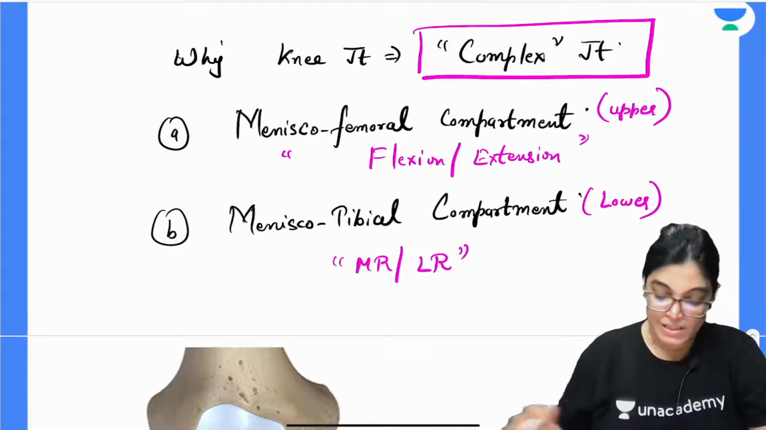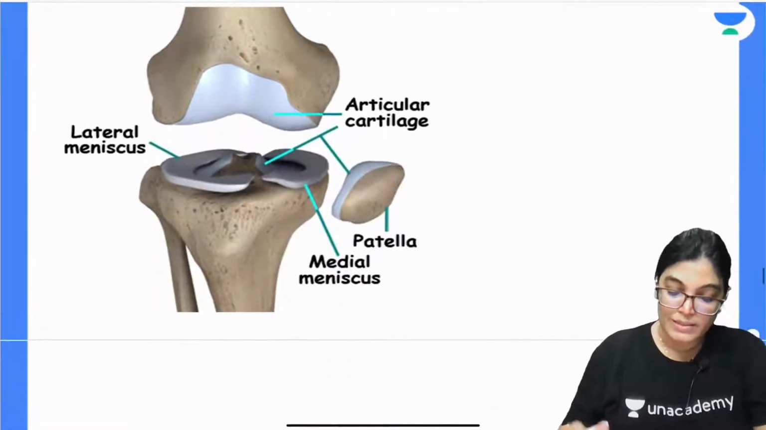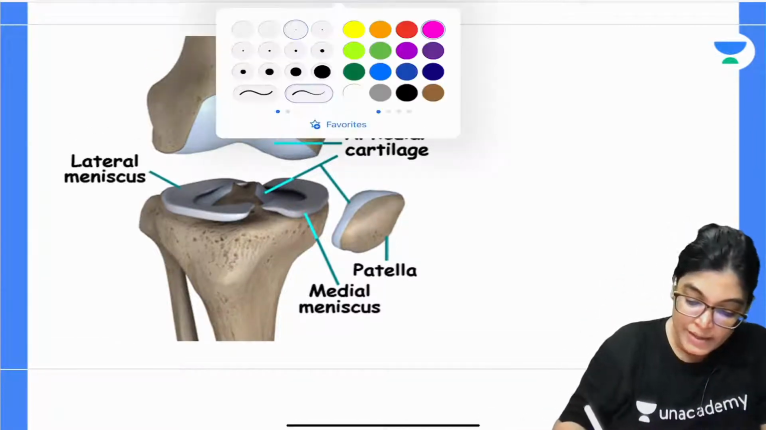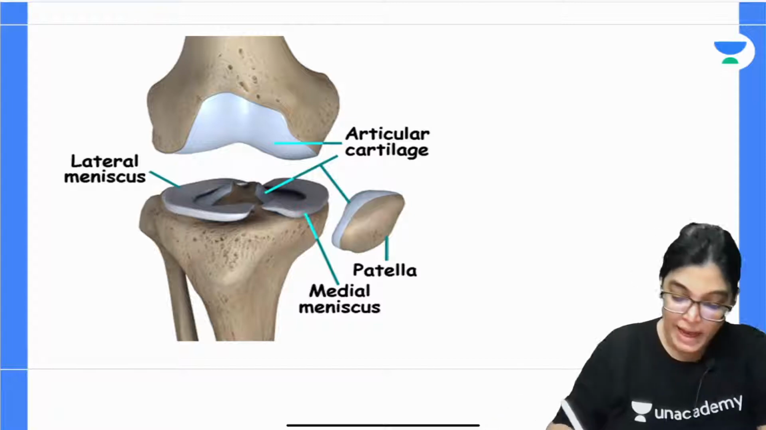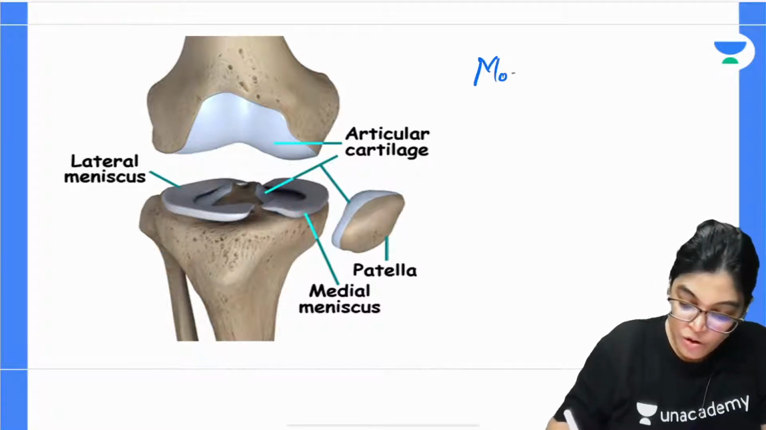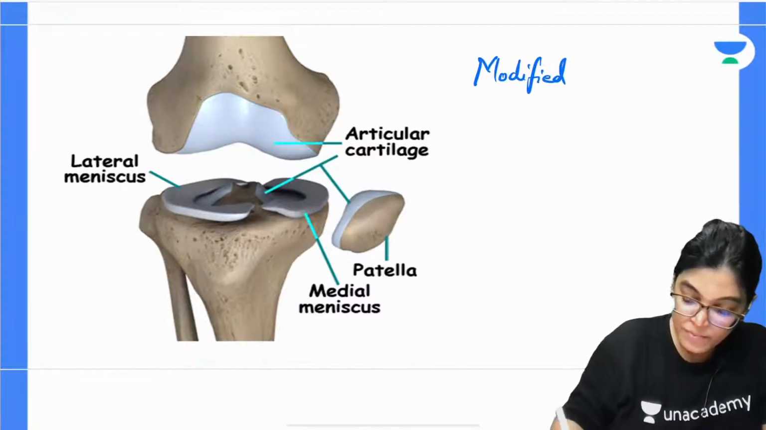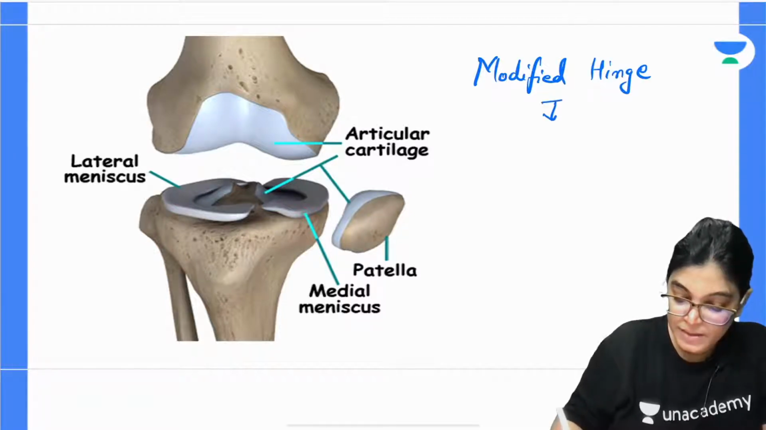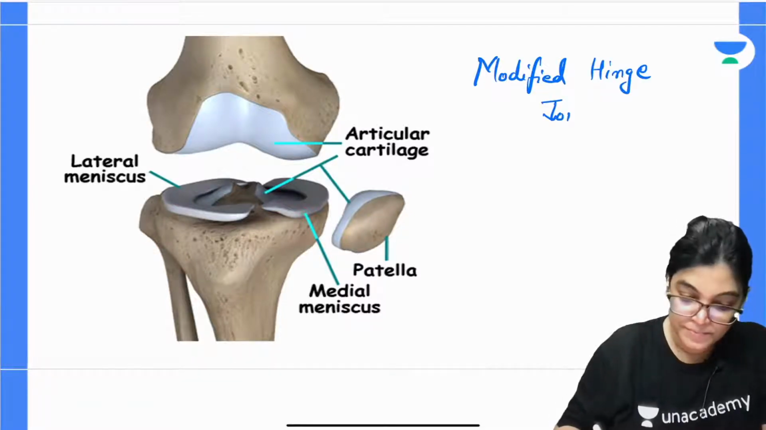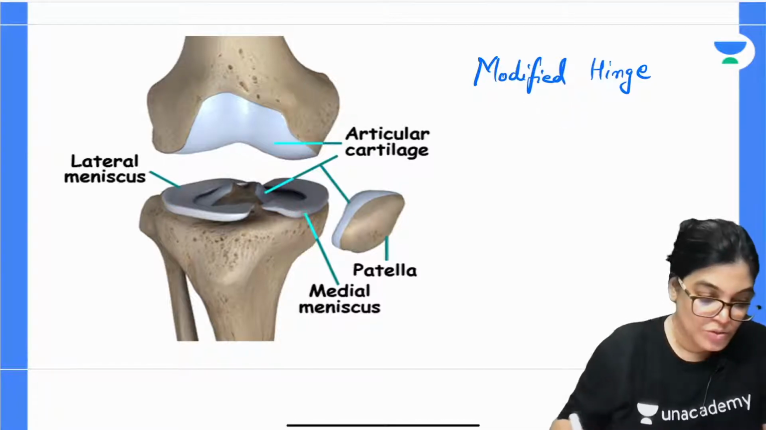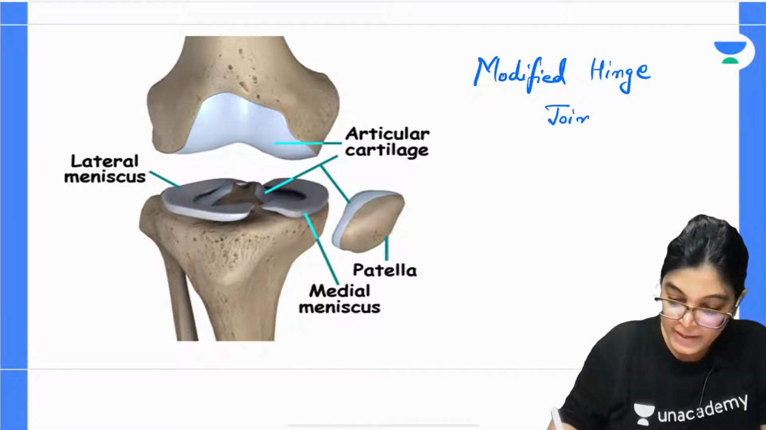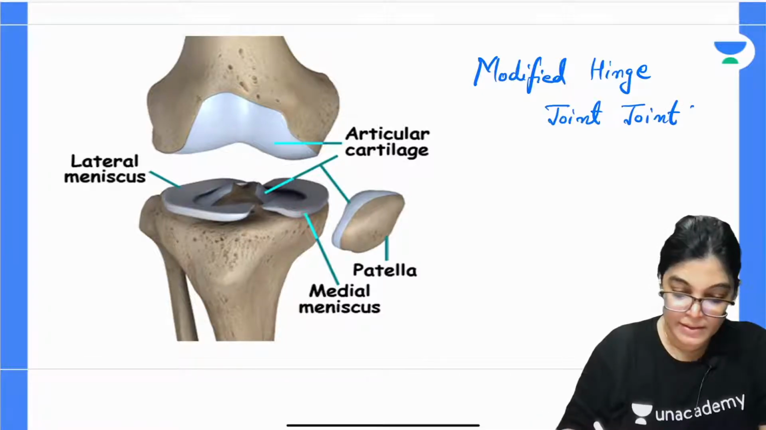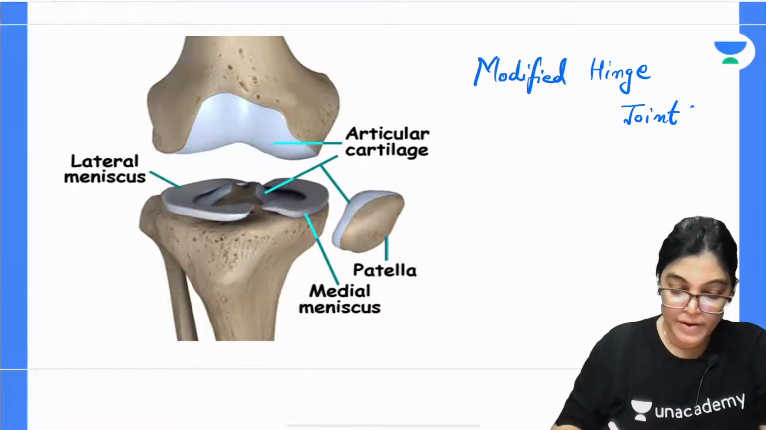I think the concept is clear. Now let's move on to the other type of joint. In one line, if I want to tell you the type of joint, the answer is that it's a modified hinge joint. So yes, any doubt you can ask me, dear. It's a modified hinge joint. Okay. Yes, it's a modified hinge joint.